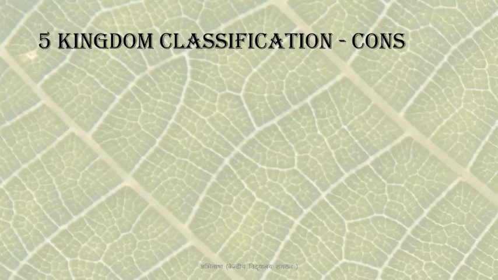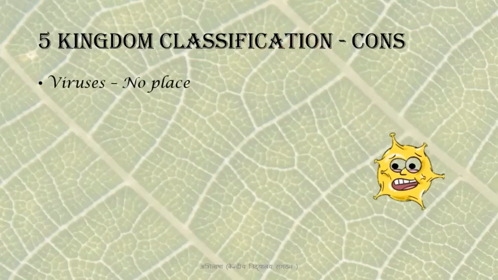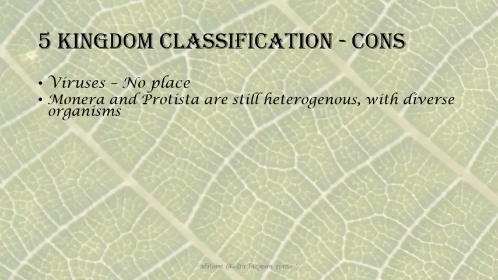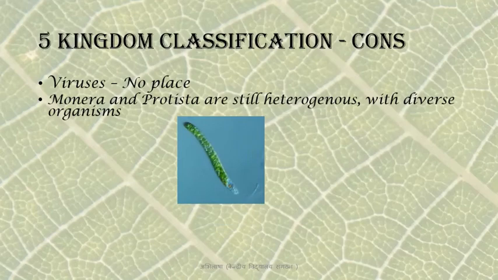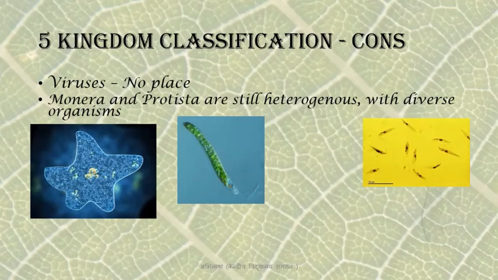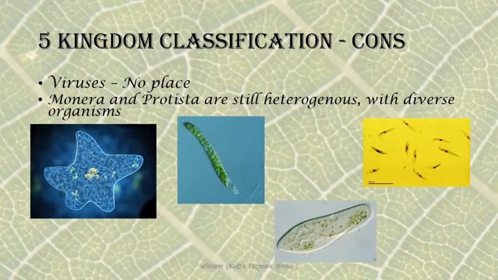But like any other system, there are certain loopholes, certain drawbacks. Some of the drawbacks were: virus has no place in this five kingdom classification. Then Monera and Protista still remain heterogeneous. They have a diverse group of organisms. Monera has photosynthetic, chemosynthetic, heterotrophic organisms. Protista has organisms like algae, which is photosynthetic, and amoeba, which is not. Then Trypanosoma, which is parasitic, and Paramecium, which is not. So you can see how diverse the Protista too is.